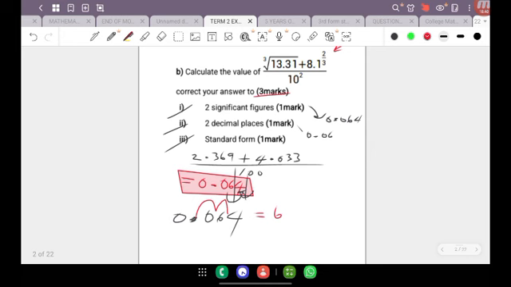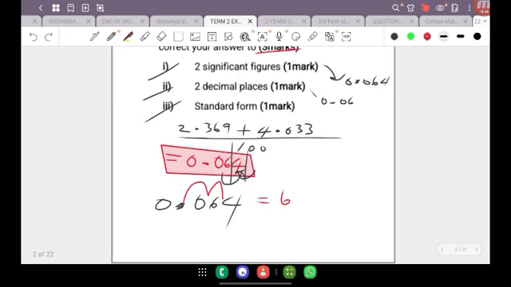Now, some of you guys may wonder, why is it that you put the point there? Why didn't you put it in front of the 6? Why didn't you put it behind the 4? Why do you have to put it exactly between the 6 and the 4? It is because when a number is written in standard form, the base number should actually be greater than or equal to 1, but at the same time, it has to be less than 10. So in this case, anywhere I put that point apart from between the 6 and the 4 will either give me a value that is less than 1 or greater than 10, and you can test it for yourself. So right where it is right now is exactly where we want it to be.